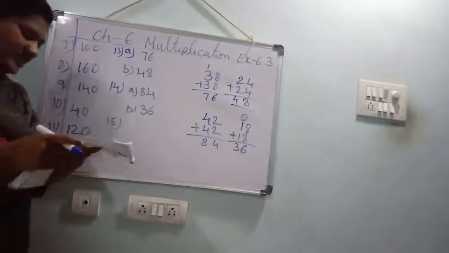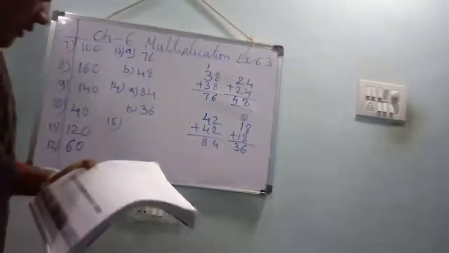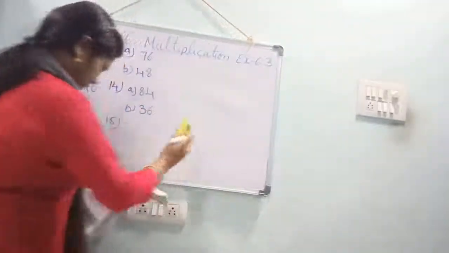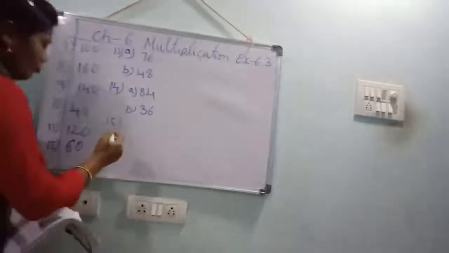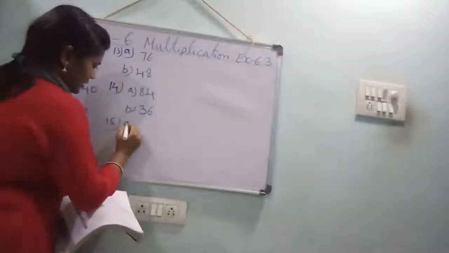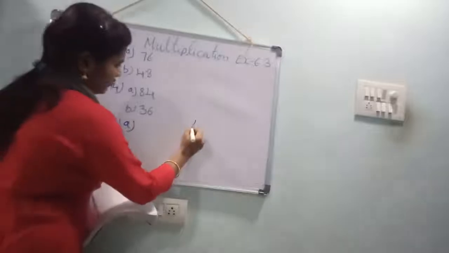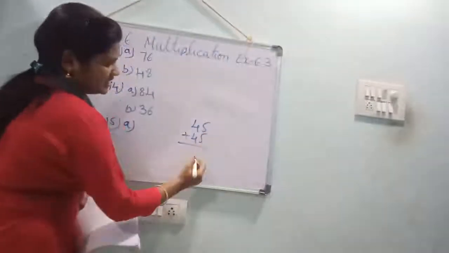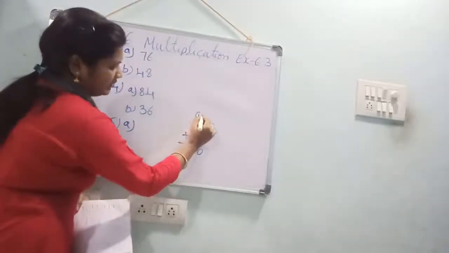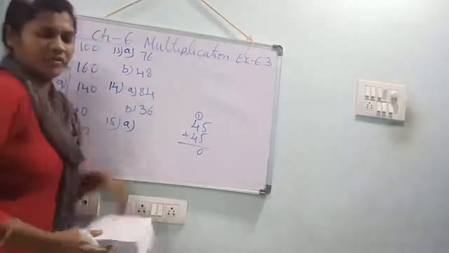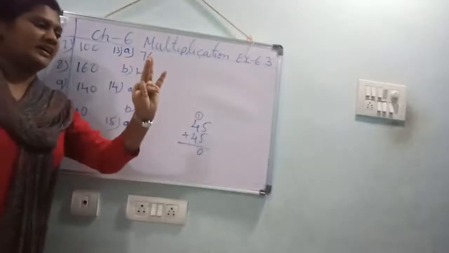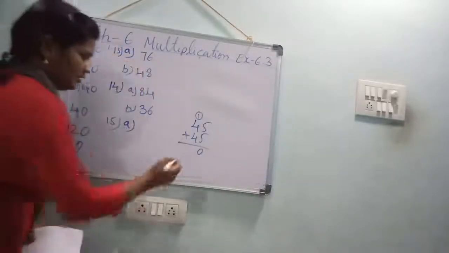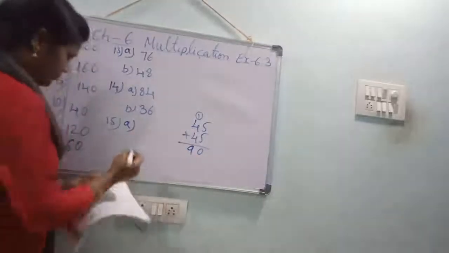15th one. Double the given numbers mentally. See, what is given? 45 they given. 45 double means what? 45 plus 45. 5 plus 5, 10. 0, 1 carry forward. 4 plus 4, 4 in the mind, take 4 fingers. 4 after 5, 6, 7, 8. 8 in the mind, take 1 finger. 8 after 9. 90.